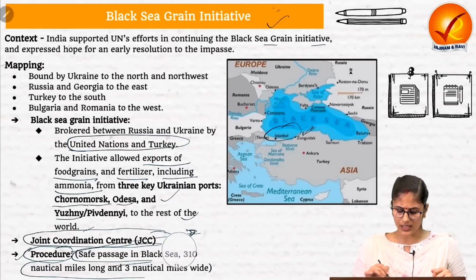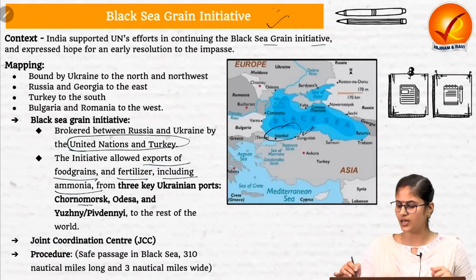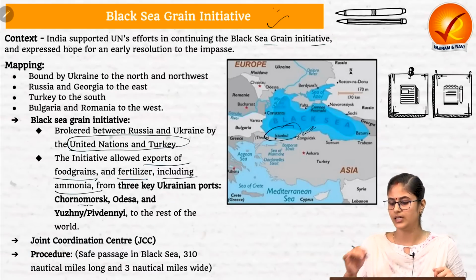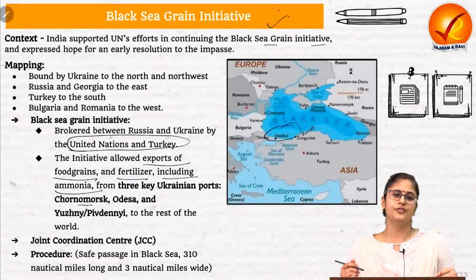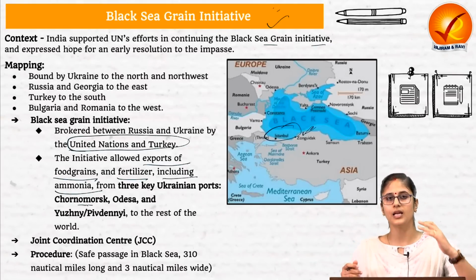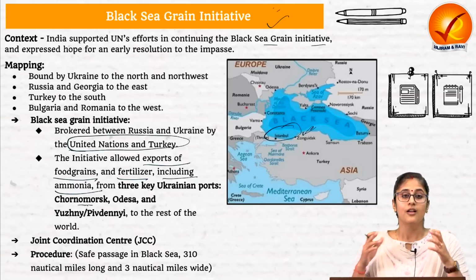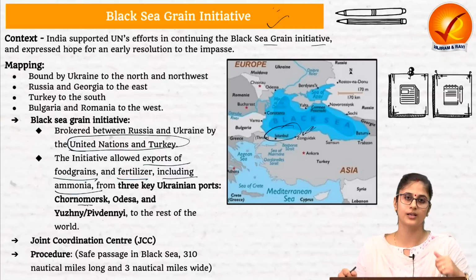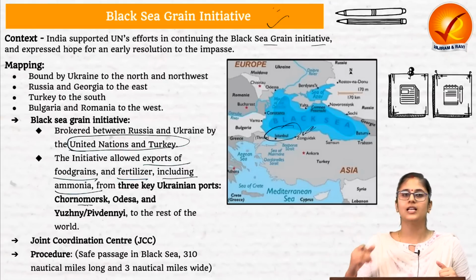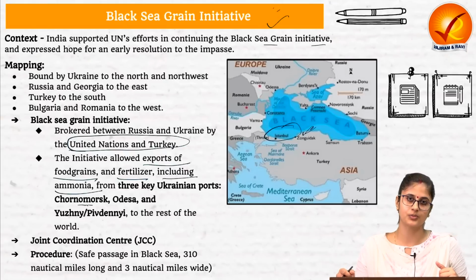Now the last aspect that you need to understand is why Russia is withdrawing from this very initiative. Russia has floated two arguments in this regard. First, Ukraine has been able to export its food grain and fertilizers on account of this initiative, whereas on the other hand, Russia has not been able to export its food grain because the West has imposed a lot of sanctions against Russian exports.